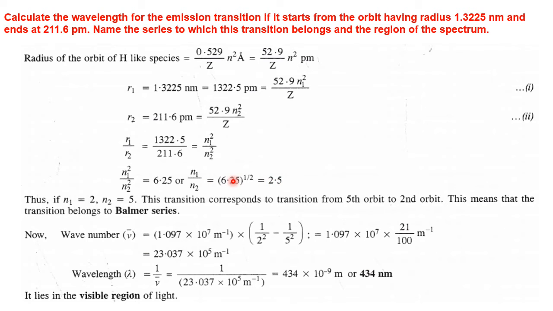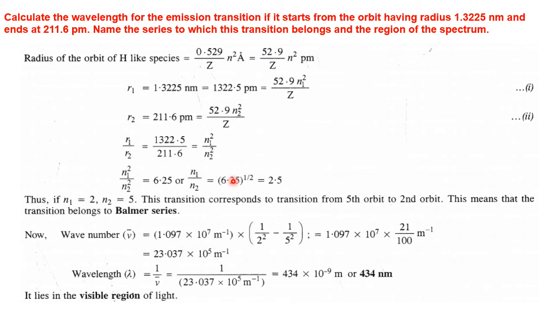If n1 is 1, what is n2? n2 equals 2.5. If n1 equals 2, n2 becomes 5. No, let us take n1 equal to 1. That time how much n2 becomes? n2 becomes 2.5. Can we have a 2.5 energy level? No, we have n values 1, 2, 3, 4, 5. We don't have n values in decimals or fractions. Therefore, let us not take n1 equal to 1.